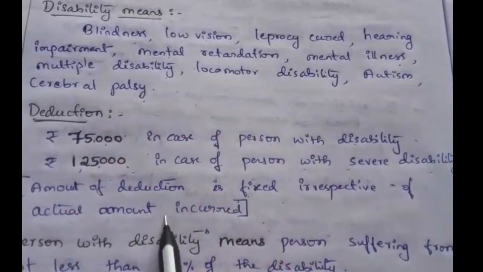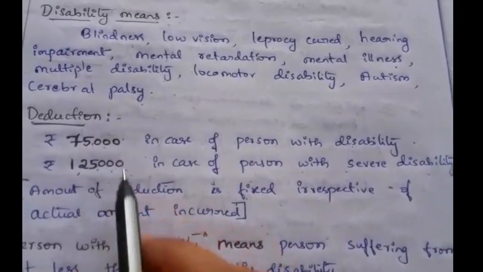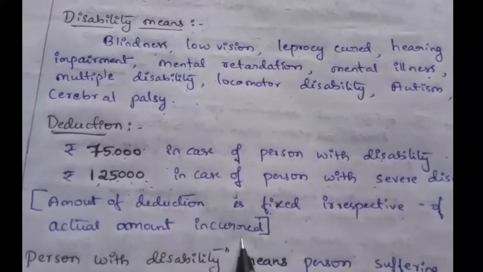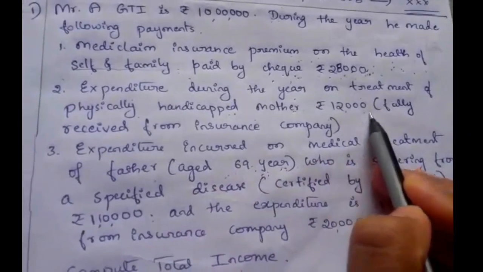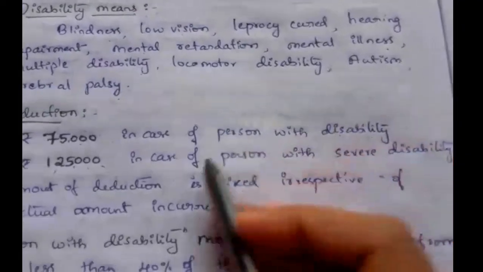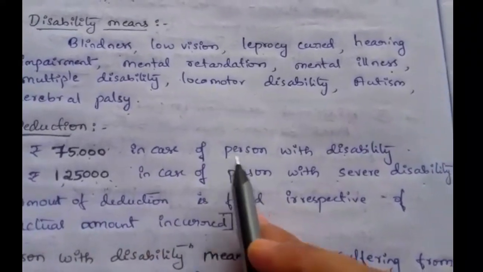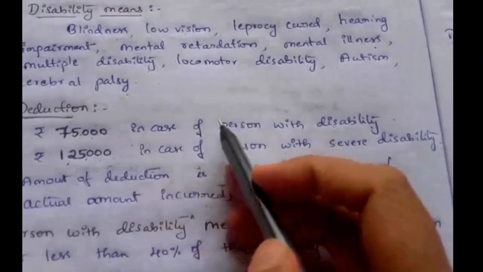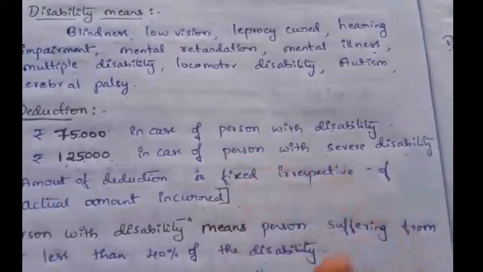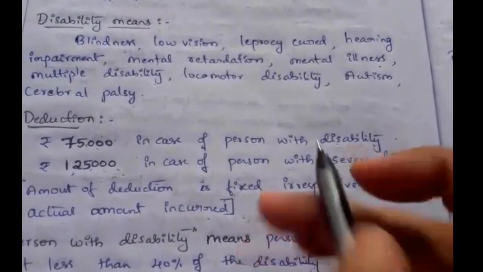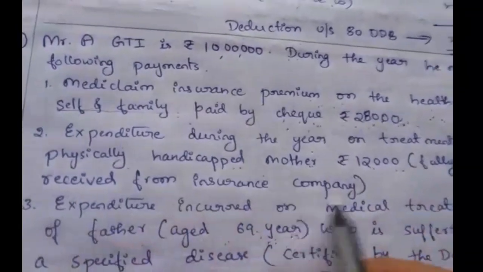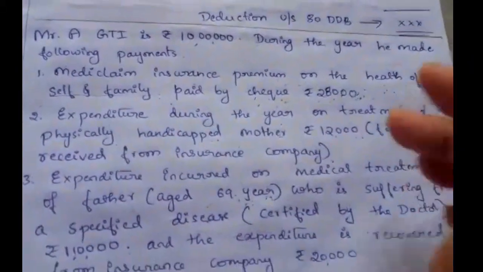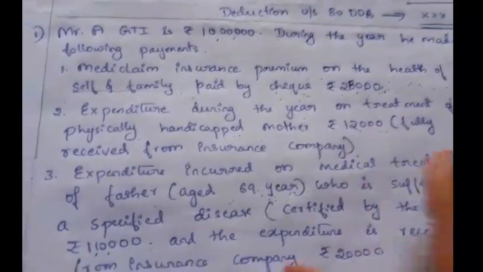Whatever the amount is given in the question, we have to ignore and take the fixed amount, irrespective of the actual amount incurred. Here in this problem they have given the incurred amount. Actually incurred is 12,000, but we have to completely ignore it and take the person as a person with disability. Mother handicapped is not a severe disability. We have to take person with disability and take 75,000 deduction under section 80DD. Even if fully received from an insurance company, that doesn't matter in 80DD, but it matters under 80DDB.